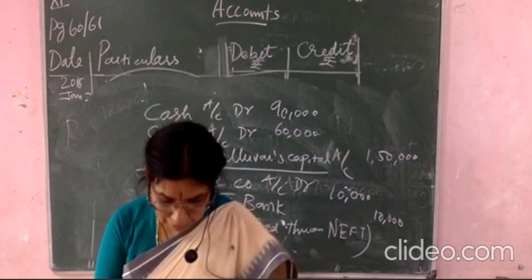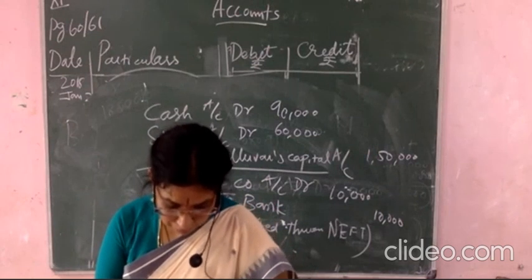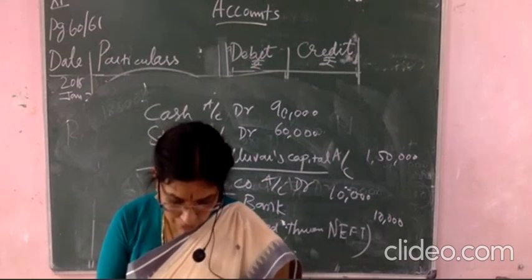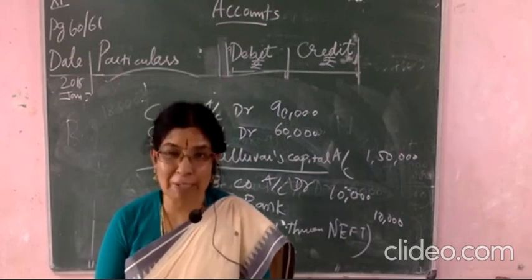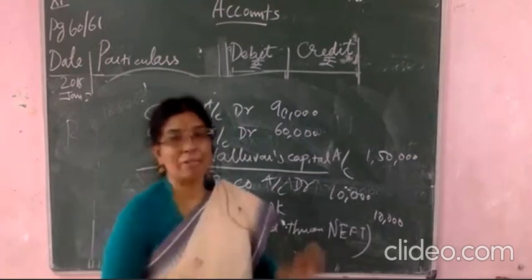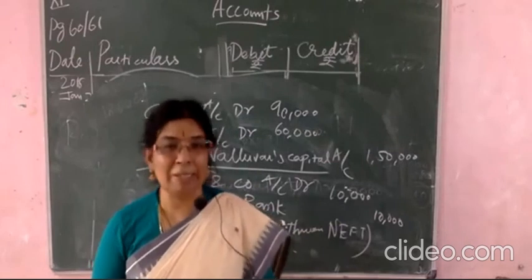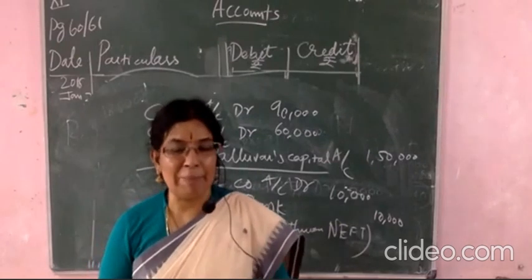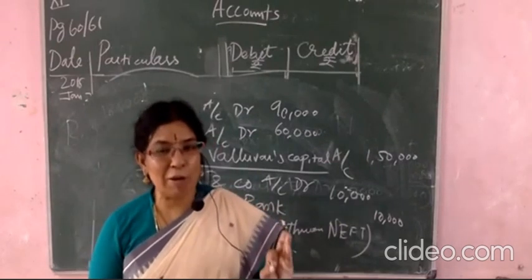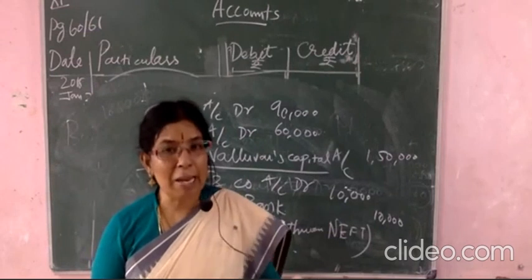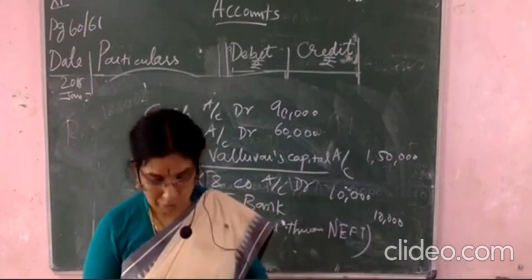AN company deposits the amount in the cash deposit machine. What is the amount he has to deposit in the cash deposit machine? We studied in the first lesson itself. Cash deposit machine, that is the CDM. We can call it C for cash, D for deposit, and M for machine.